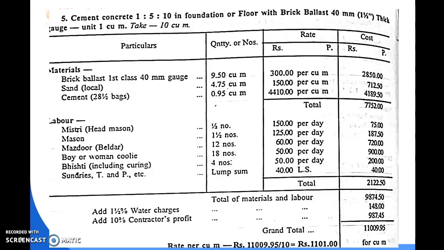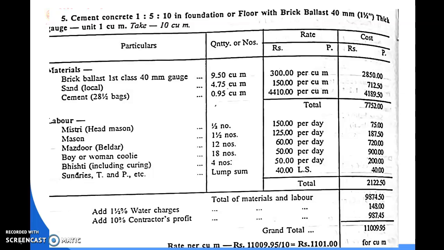And boys and women coolies, and bhishti. The mistri requirement for 10 cubic meters of cement concrete is half a number, and mason requirement for 10 cubic meters of cement concrete is 1.5 numbers. Mazdoor requirement for 10 cubic meters is 12 numbers. Boys and women coolies required is 18 numbers, and bhishti required 4 numbers. So first of all, we discuss the cost of head mason.